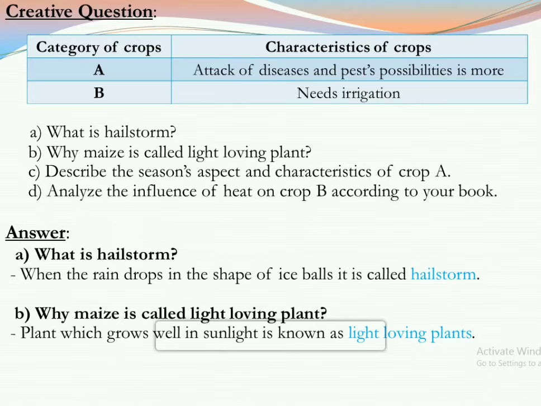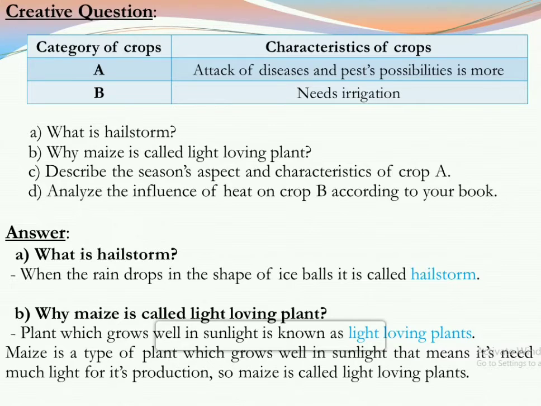Now we have to answer the second part, that is the realizing or understanding part, that is why maize is called a light loving plant. Maize is a type of plant which grows well in sunlight, that means it needs much light for its production. So maize is called a light loving plant. So here are 2 parts, and we have to answer both of the parts. Boys, you have to realize which one is the knowledge part and which one is the understanding or realizing part in question B. So here it is a 2 marks question, so we have answered 2 parts.